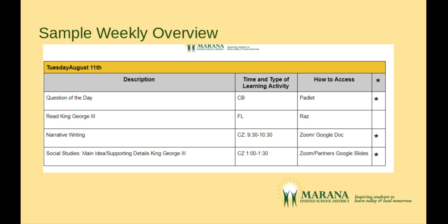Here's a different view for the same weekly overview on a different day of the week. You'll notice that the teacher has put CZ for collaborative Zoom with a scheduled time. This is to indicate the time of day that your child should be on a Zoom session to participate with the teacher and other learners as they go through the content.